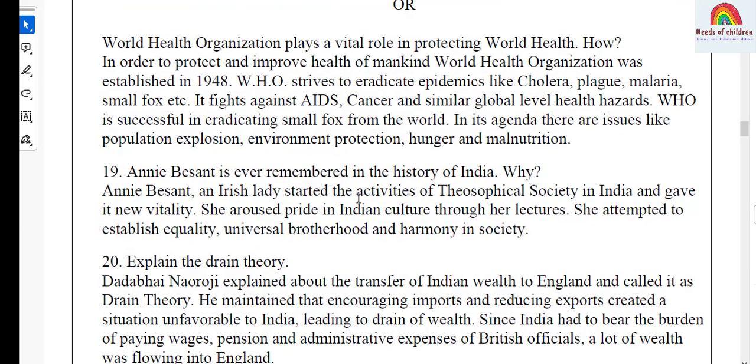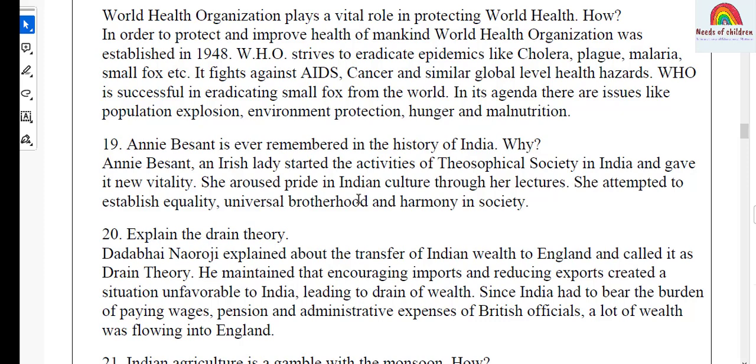Let's move on to question number 19. And this is the question from history, social and religious reform movements. And the question is, Annie Besant is ever remembered in the history of India. Why?